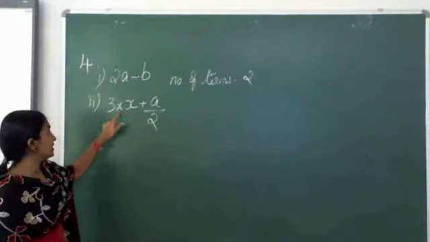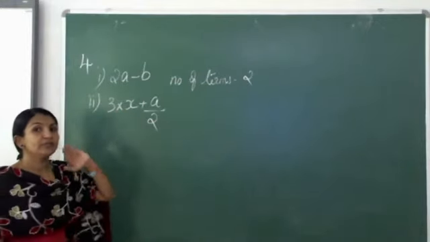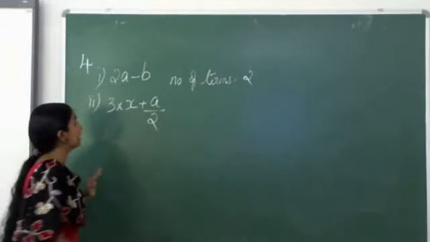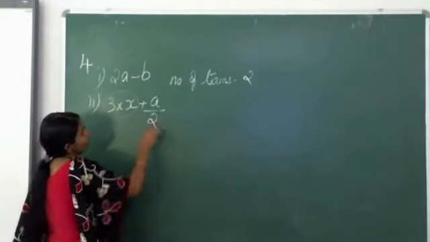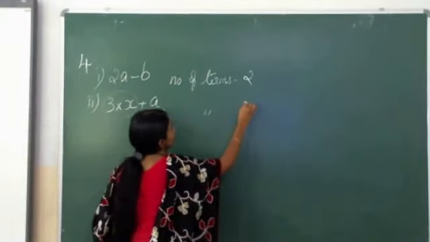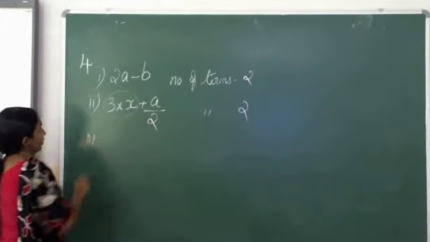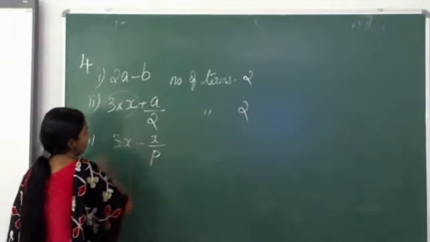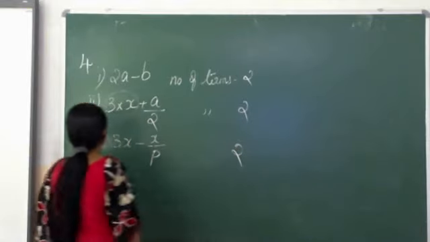Listen carefully, this 'into' is a confusing one. We already told that terms are separated by plus and minus, so these together are called one term. So total how many terms are here? Number of terms 2. Third one, 3x minus x by p. Here also the number of terms is 2.